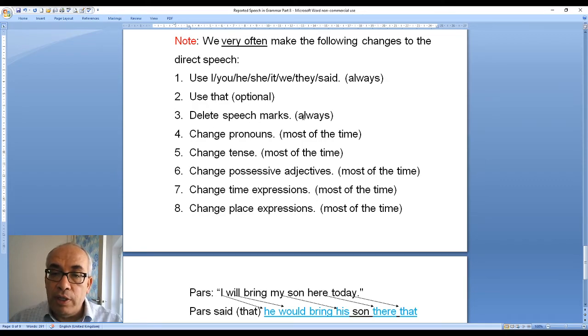And I explain this. If you say he said that, this means you are using formal English. All the time we delete speech marks, all the time. Change pronouns most of the time. 95% we change pronouns. Change tense, again 95% we change tense. Change possessive adjectives, again 95% we change them. Change time expressions, again most of the time. Change place expressions most of the time.